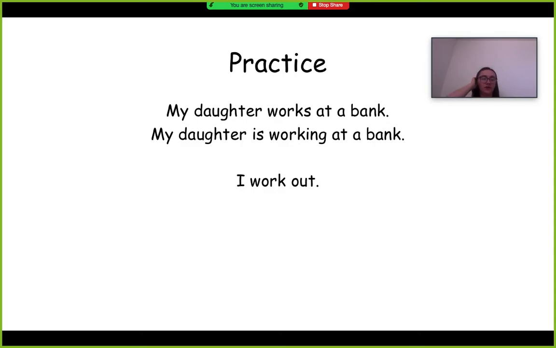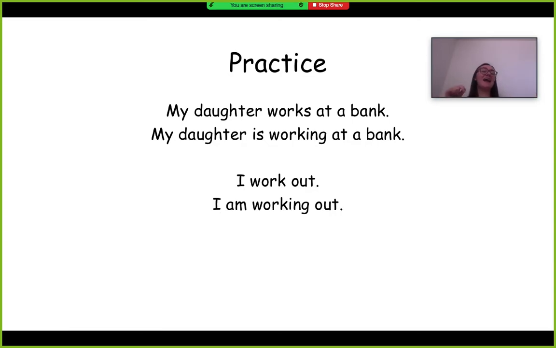Now, this is something you hear a lot in English. People will say, I work out. It means that they exercise. It means they go to the gym, or they like to go running, or they bike. They ride a bicycle to exercise. But people usually say, I work out. Now, since this is in simple present tense, I work out, right? That means that they do it a lot. It happens all the time.